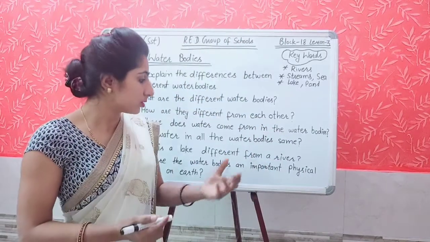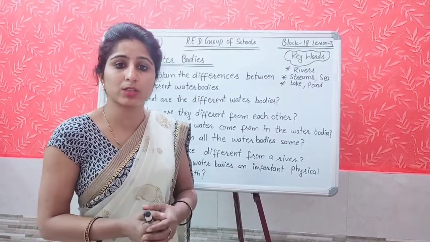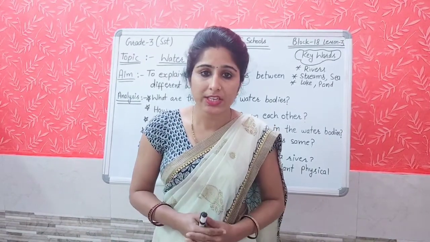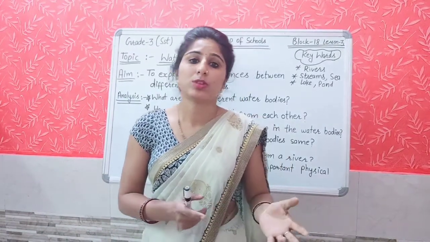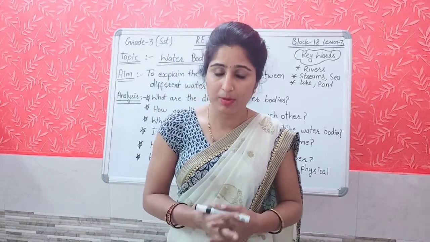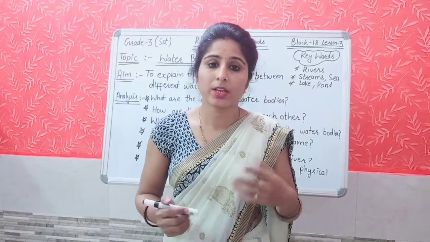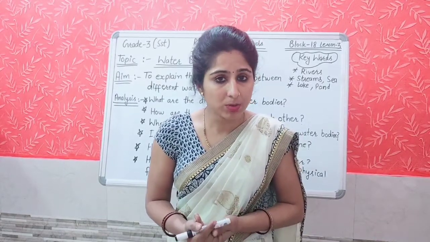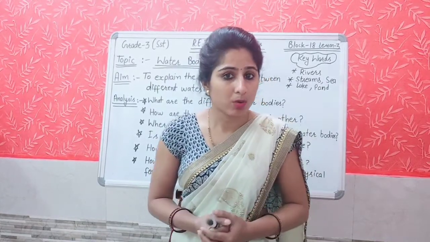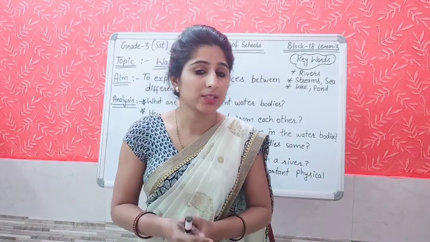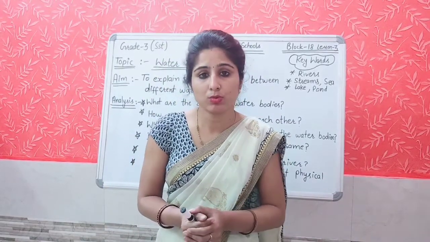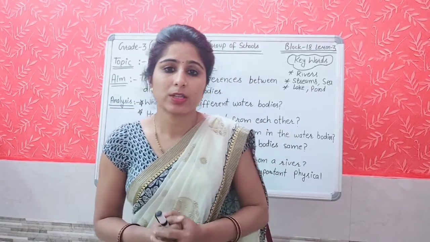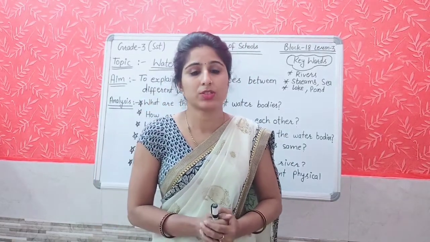And we use this water from different water bodies. We can use this water for different purposes, right? For the irrigation purpose, right? Means to give water for our crops. अब हमारे crops को grow करने के लिए, irrigation purpose के लिए, सिंचाई करने के लिए, plants को पानी देने के लिए, इसके लिए भी use करते हैं. And dams are also made, डैम्स बनाए जाते हैं उनके ऊपर. And these dams we use to produce the electricity, right? So these water bodies are the important physical feature on the earth.